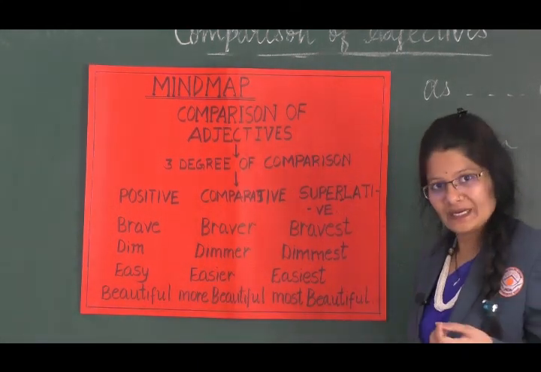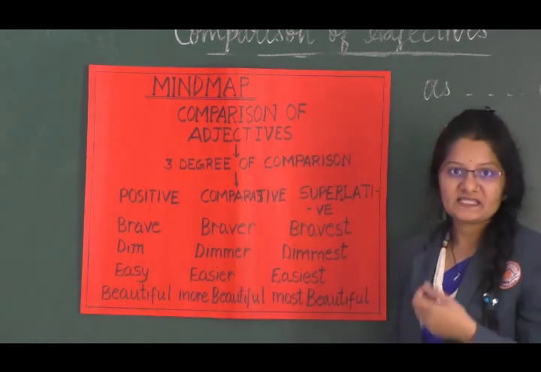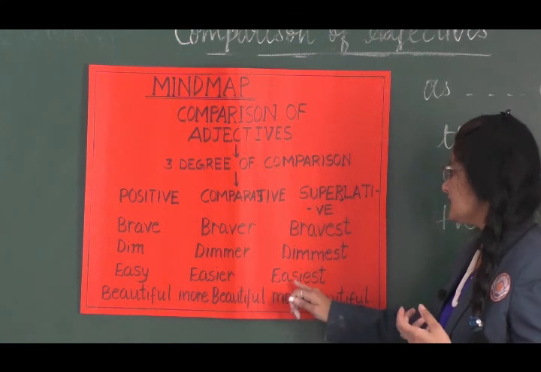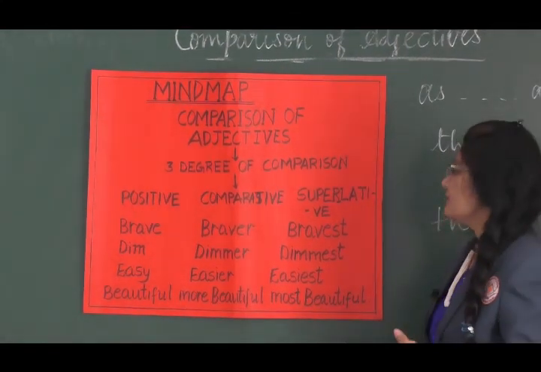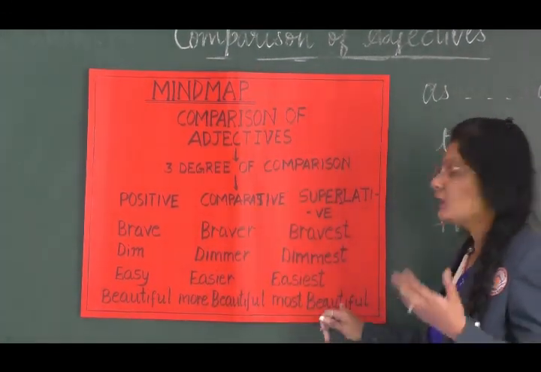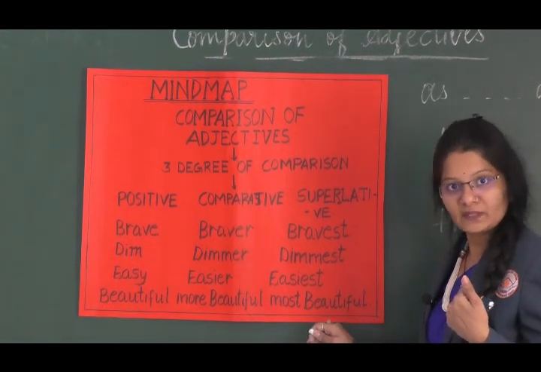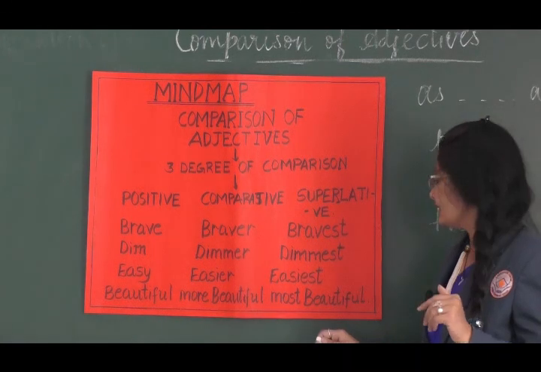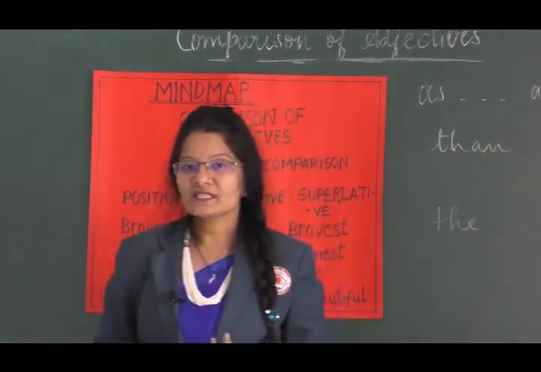So you remove that Y and write E-S-I-E-R. Easier. And then E-A-S-I-E-S-T. That's easiest. Right? Then beautiful, more beautiful, the most beautiful. Okay. So these are the things that we've learned.